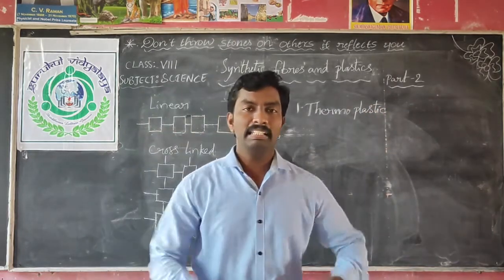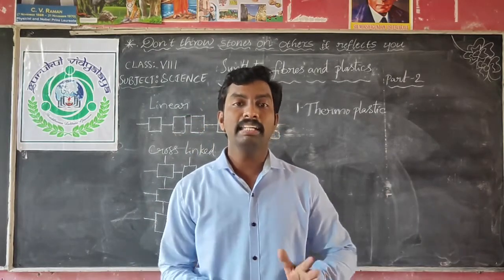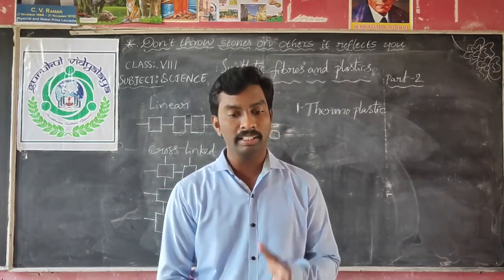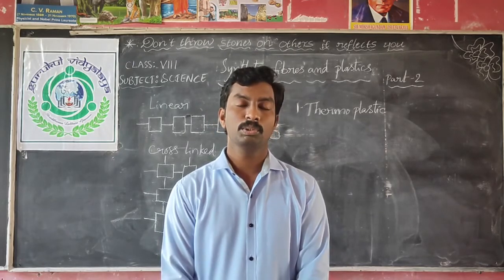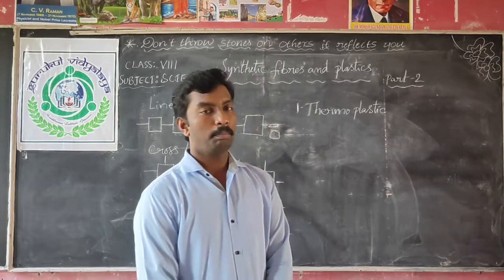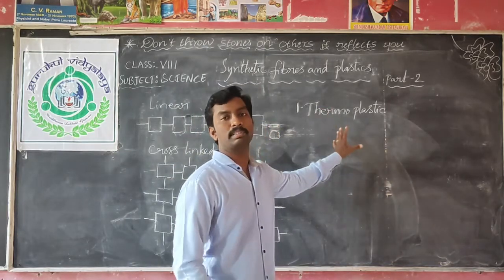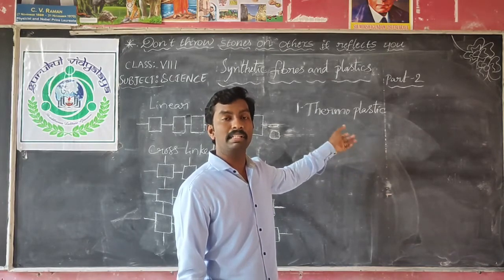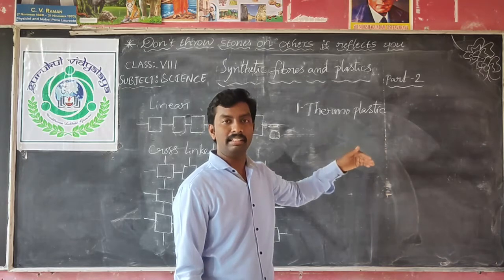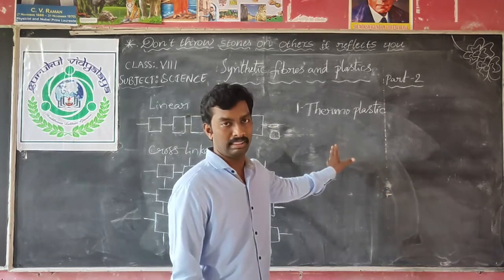Thermoplastic. So what is meant by thermoplastic? The plastic which gets deformed easily on heating and can be bent easily. So that is thermoplastic. Do you understand, children? Thermoplastic is one of the types of plastic. Thermoplastic means the plastic which can be deformed on heating and can be bent easily.